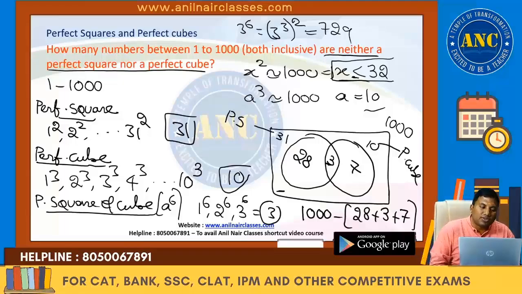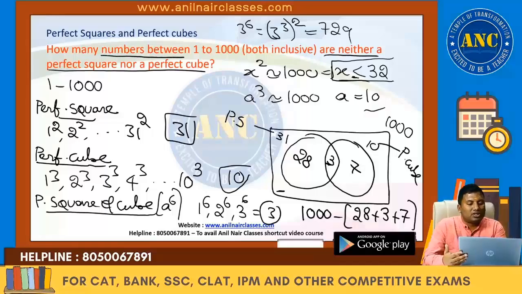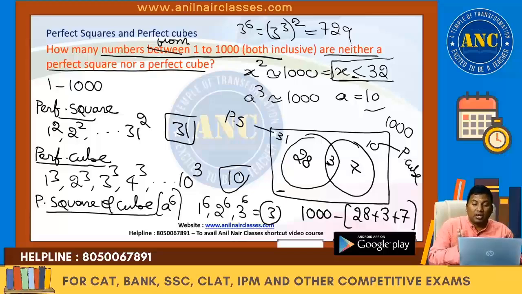How many numbers between 1 to 1000 both inclusive? When I say between 1 to 1000, that means you cannot take 1, you cannot take 1000. But in brackets he gave that it is inclusive, so it is equivalent to writing from 1 to 1000. From 1 to 1000 total 1000 numbers are there.